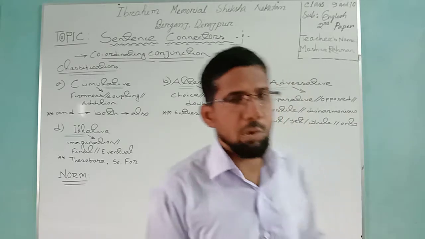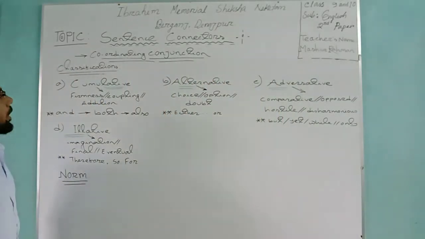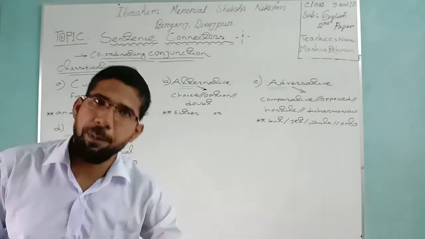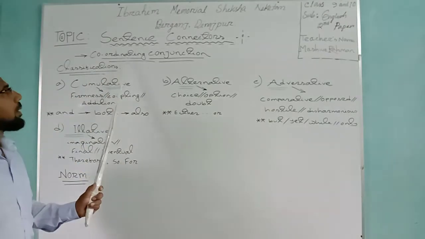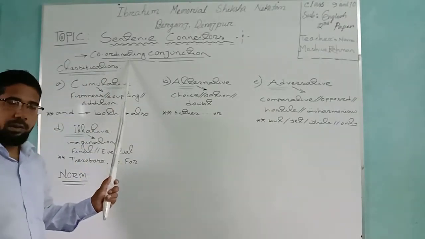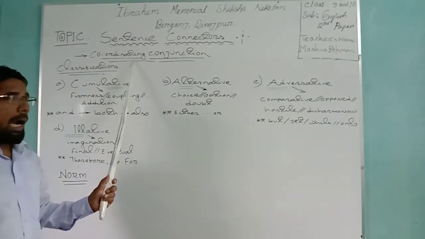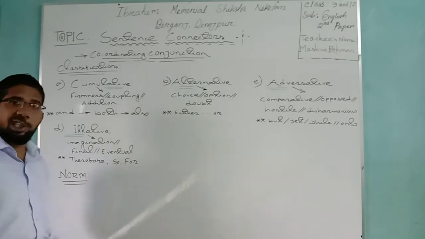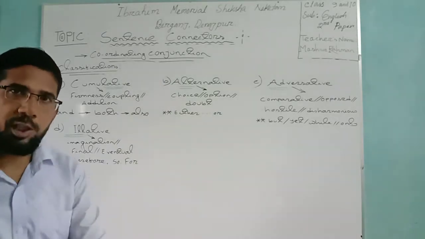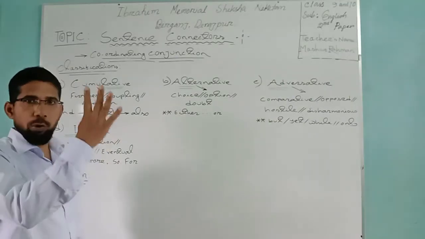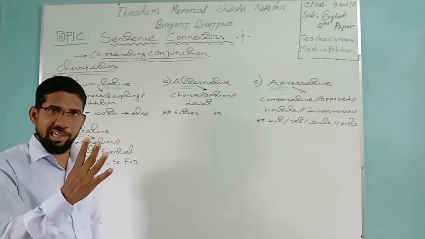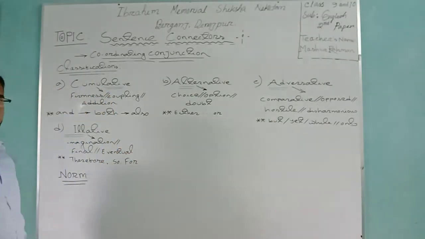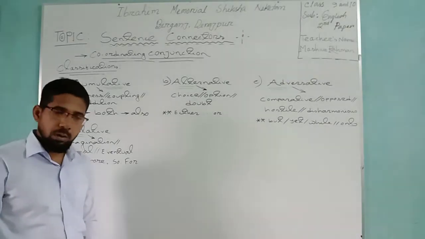You will be glad to know that coordinating conjunction is classified into 4. My dear learners, tell me. Respond to me. 4. Okay, your imagination is correct. Coordinating conjunction is classified into 4.